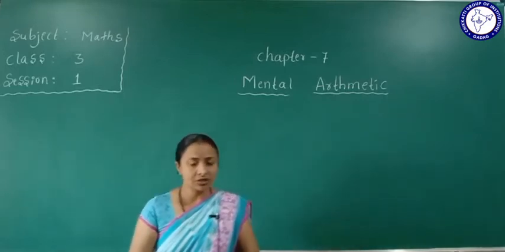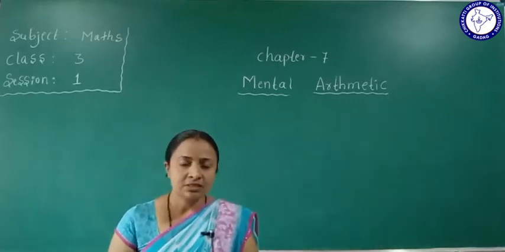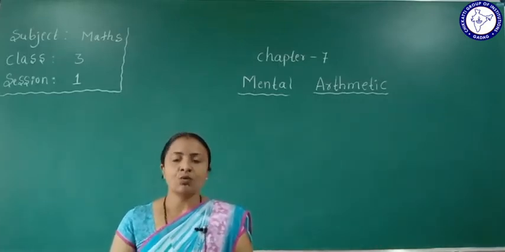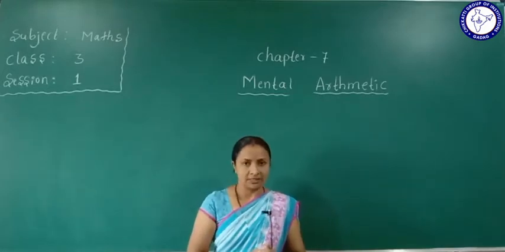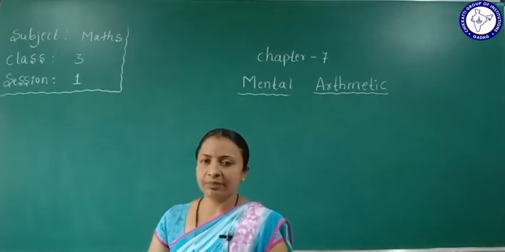So how much will he return? 7 rupees. We call this calculating mentally.